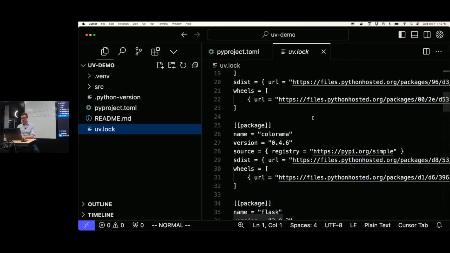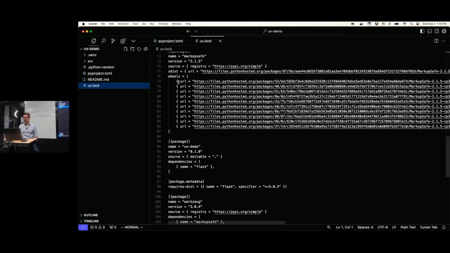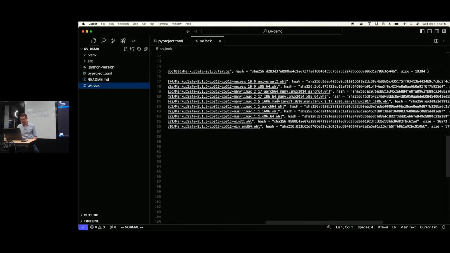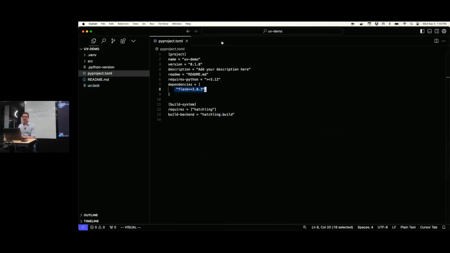So here it pins down all the versions for everything that has been installed. Yeah? And it actually pins that for every kind of operating system. So even though I'm on Mac, it also pins down what would be the correct binary for this library for different Linux versions and for Windows and so on. Okay, so that way, no matter what operating system they use, if they clone your repo and they type uv sync, they will get the right versions of everything and the correct binaries for their operating system.